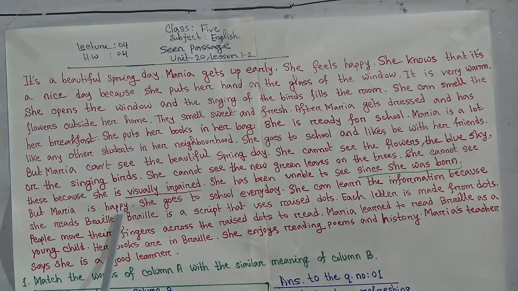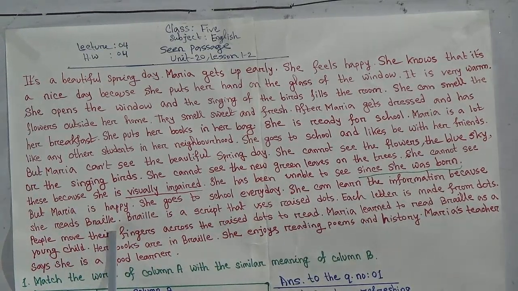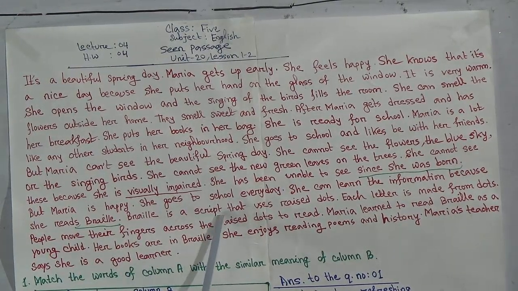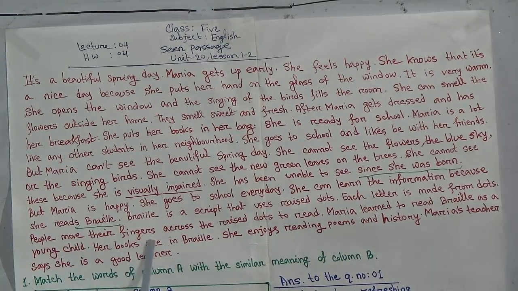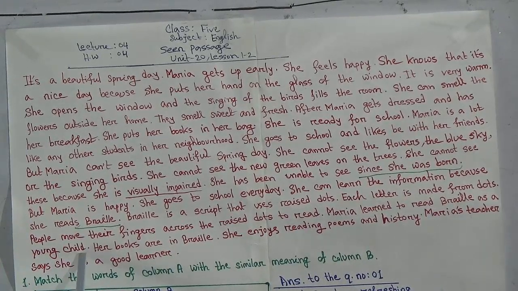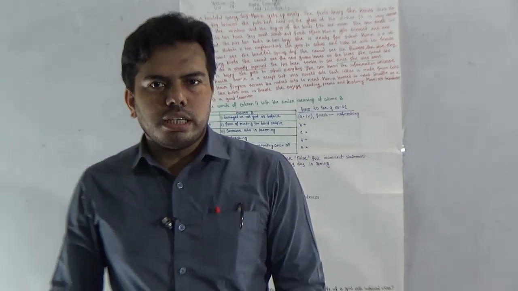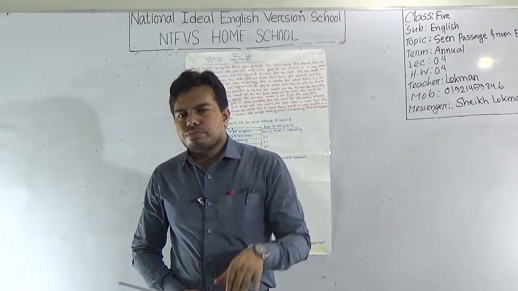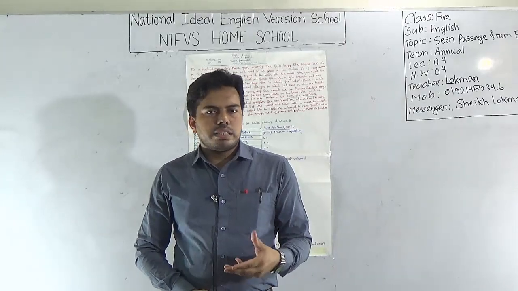Okay, but Maria is happy. She goes to school every day. She can learn the information because she reads Braille. What is Braille? Braille is a script that uses raised dots. Each letter is made from dots. People move their fingers across the raised dots to read. Maria learned to read Braille as a young child. Her books are in Braille. Braille is everything for her in school. During schooling time, she reads everything from Braille. After touching the surface of Braille, she can imagine what type of letter it is. In this way, she can learn her lesson.